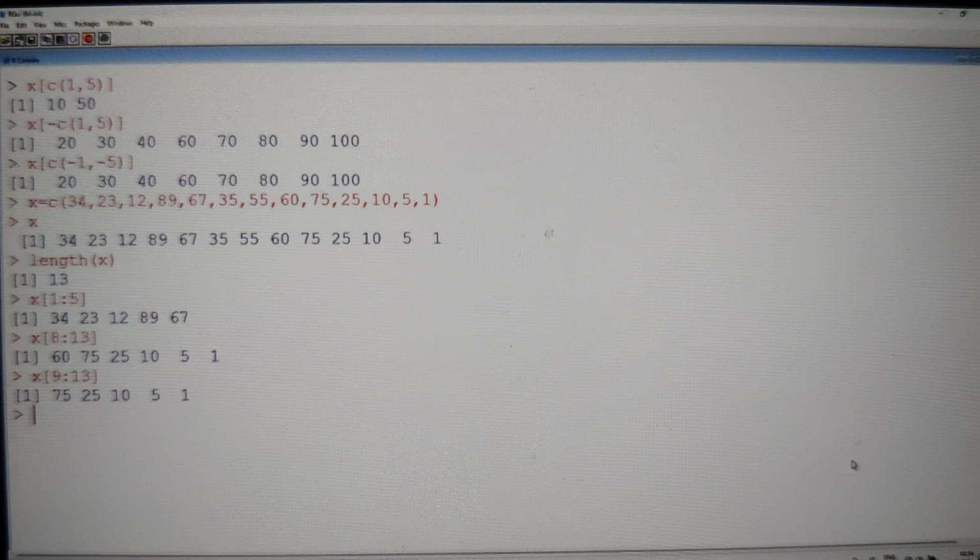So 13 elements are there. 13 minus 5 is going to be 8, guys. But you have to start from 9, because if you include the 8, we get 6 elements. So start from 9:13. What we can see are the last 5 elements.